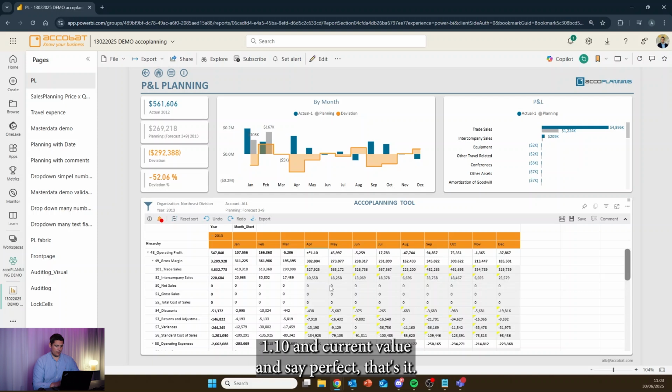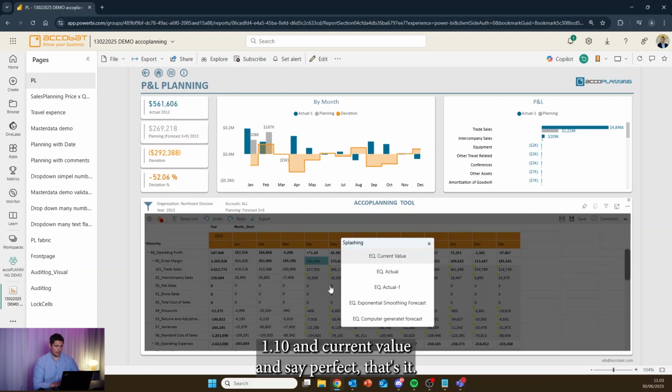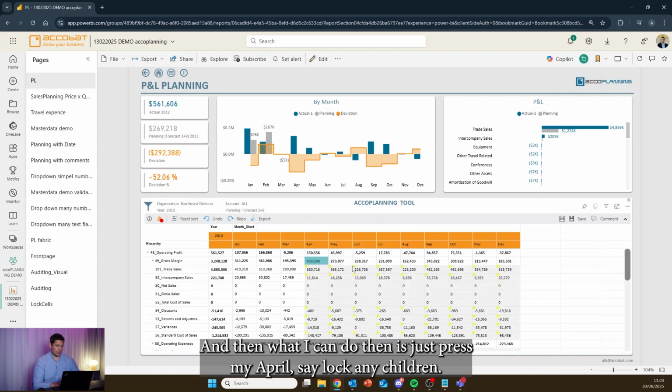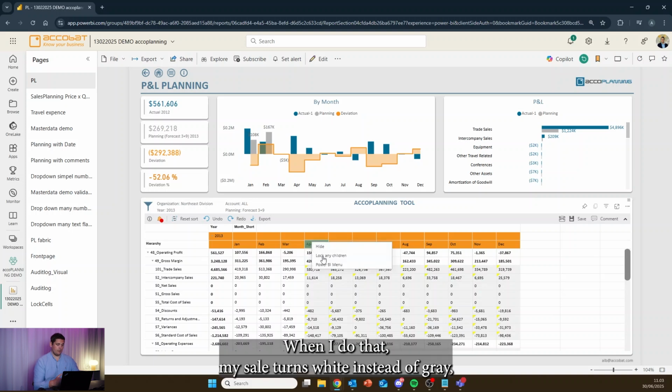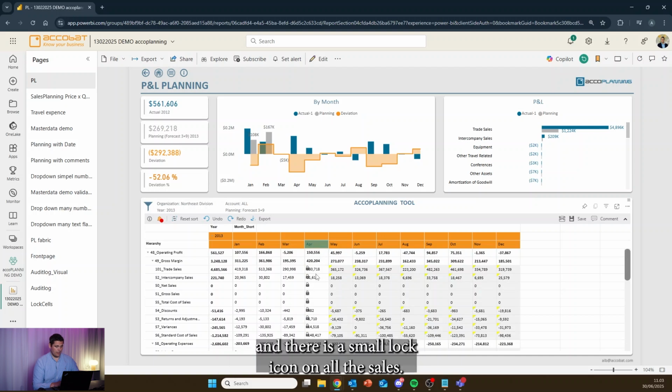1.10 and current value, and say, perfect, that's it. And then what I can do is just press April and say, lock any children. When I do that, my cell turns white instead of gray, and there is a small lock icon on all the cells. This is a local lock, so this only works for me on this particular report that I'm in.